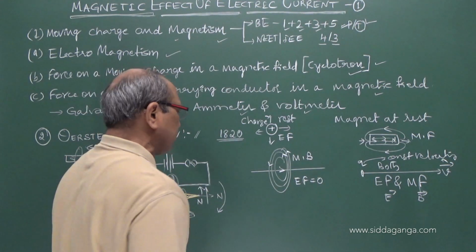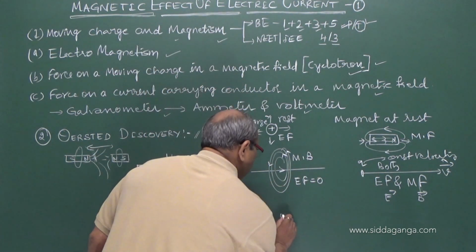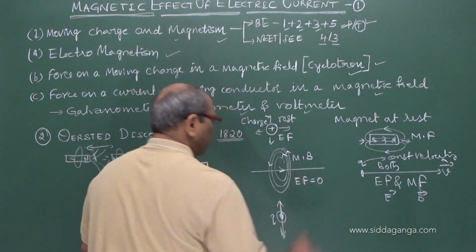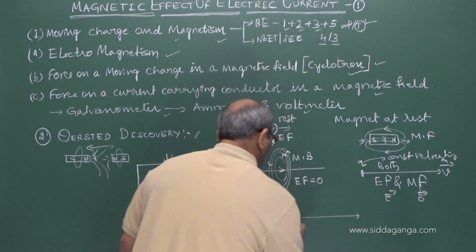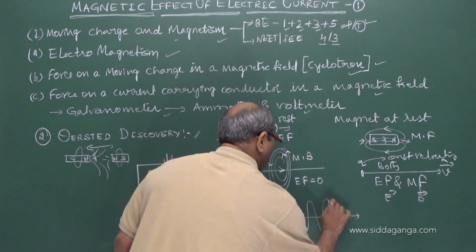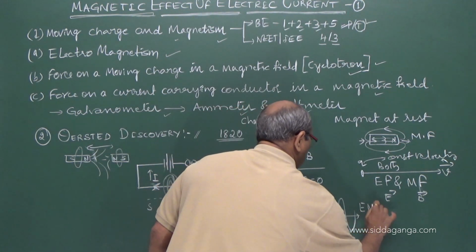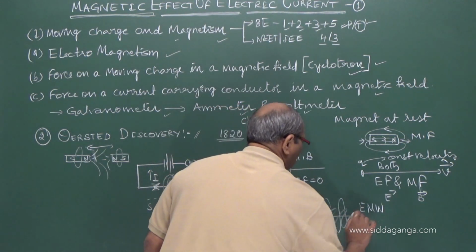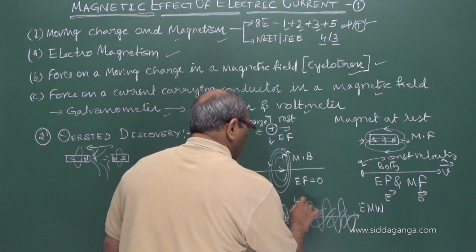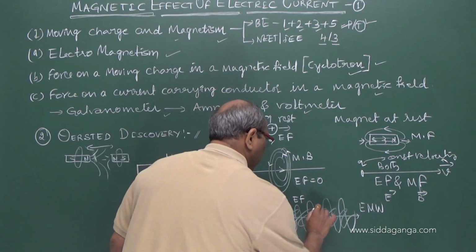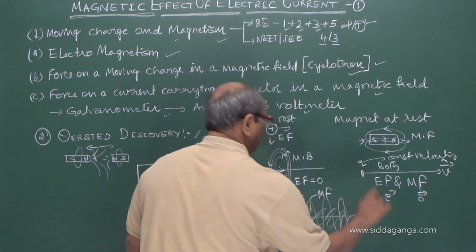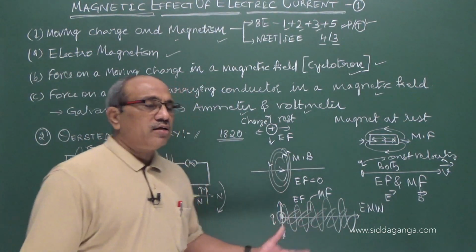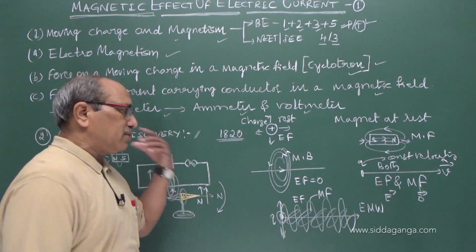We will see details later. Apart from this, an accelerating or vibrating charge produces an electromagnetic wave, electric and magnetic waves traveling in space along with the electric field and magnetic field. We have to keep this in mind while going through the chapters.